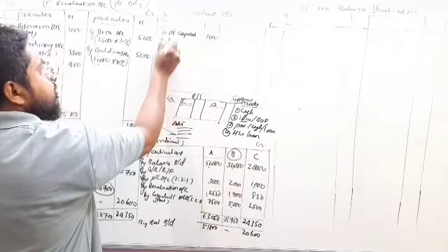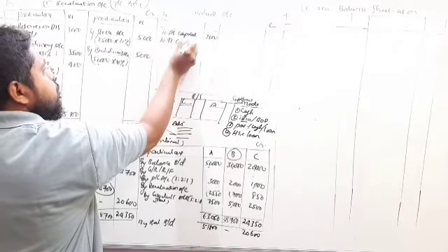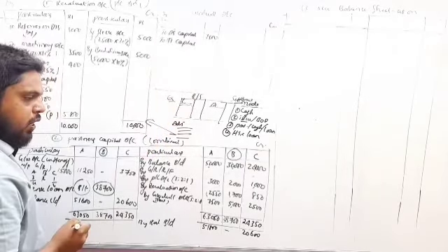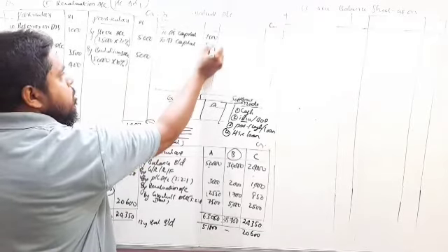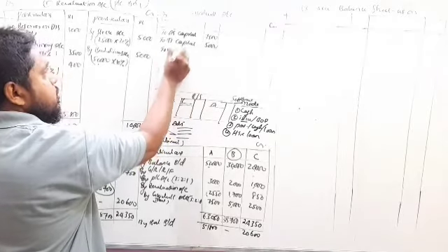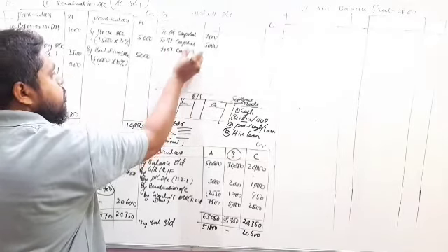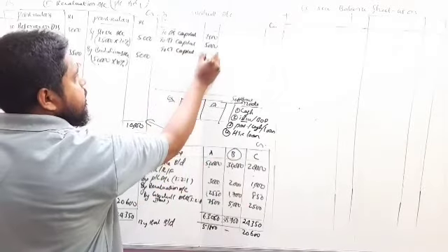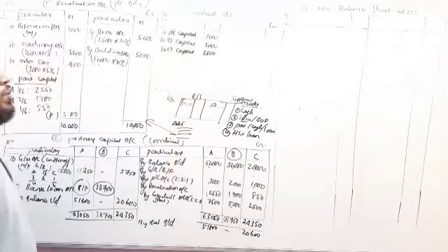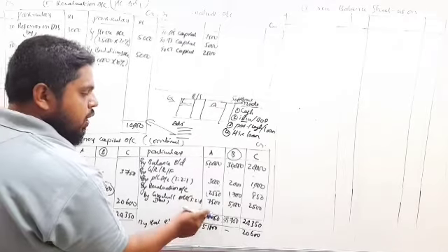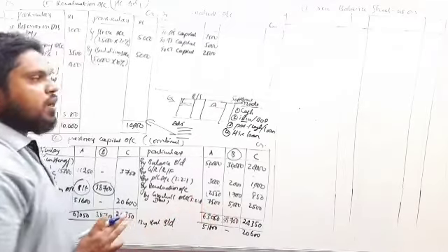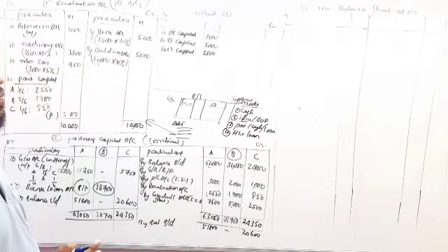Next, to B's capital account 5,000. And next, to C's capital account 2,500. So this is goodwill we have shared among all the partners in their old profit sharing ratio.